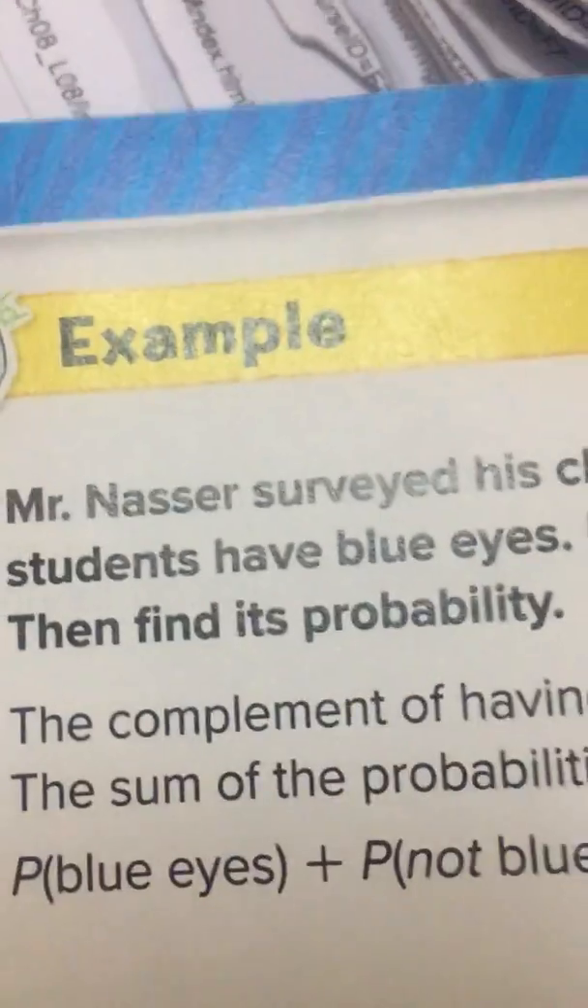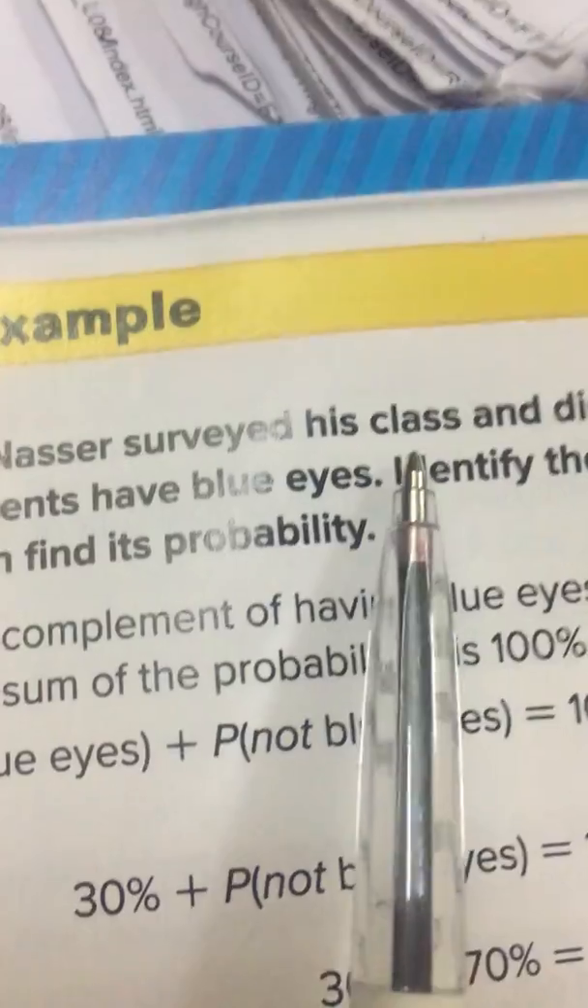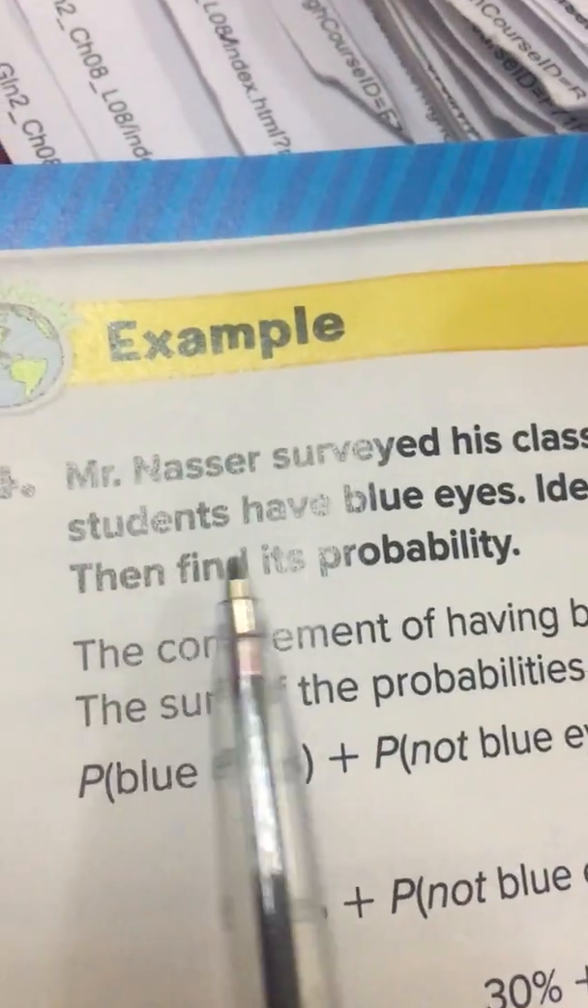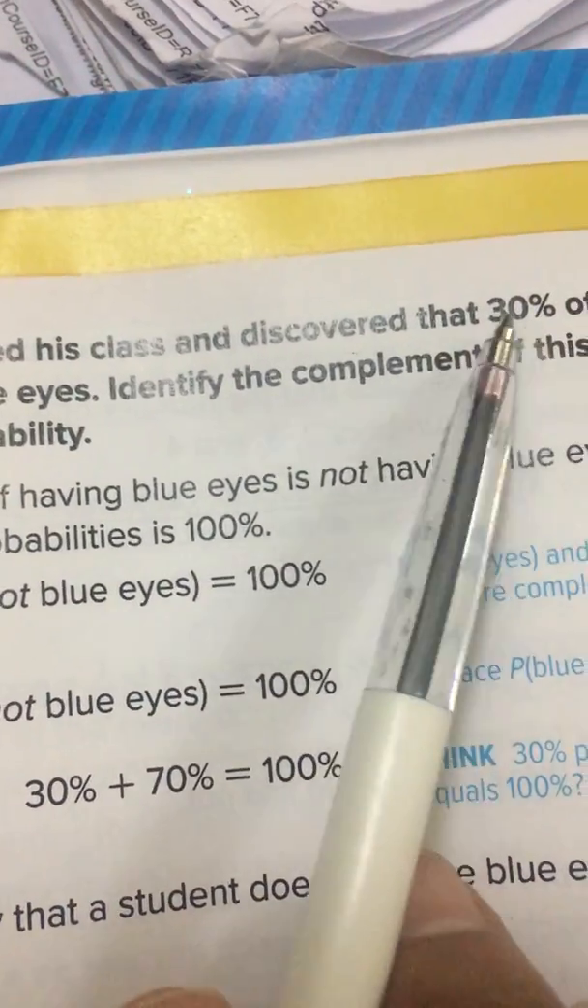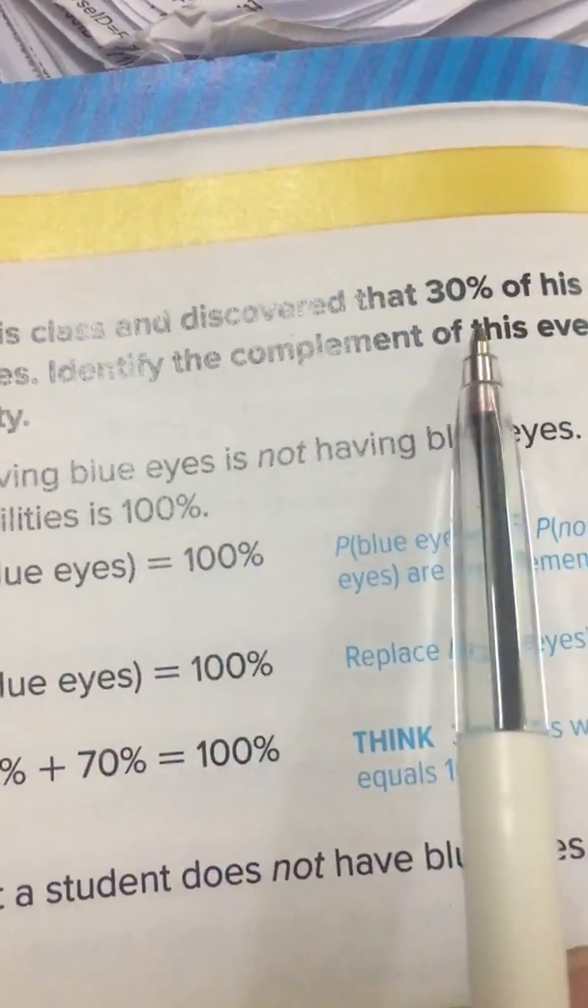Number 4. Mr. Nasser surveyed his class and discovered that 30% of his students have blue eyes. Identify the complement. Complement means what is the remainder of 30%? 70%. So the complement is 70%.